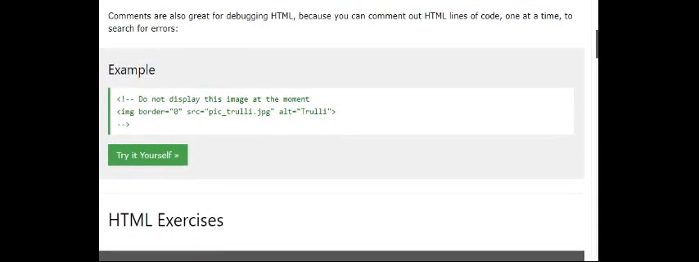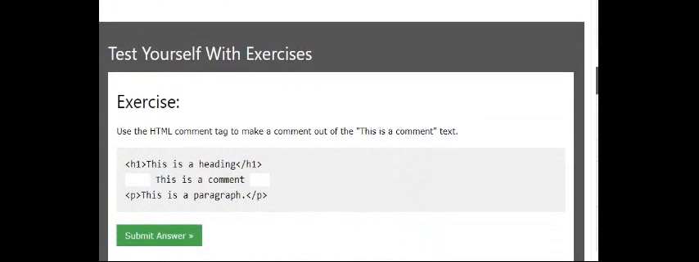Exercise, let us see the HTML exercise here. Use the HTML comment tag to make a comment out of the text 'This is a comment'. H1, P tag. What do we have to write here? Less than symbol, exclamatory mark, dash dash, and next here dash dash, greater than symbol.